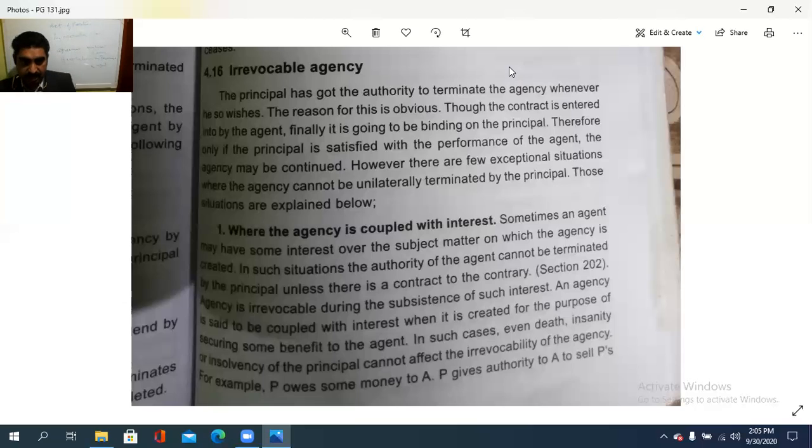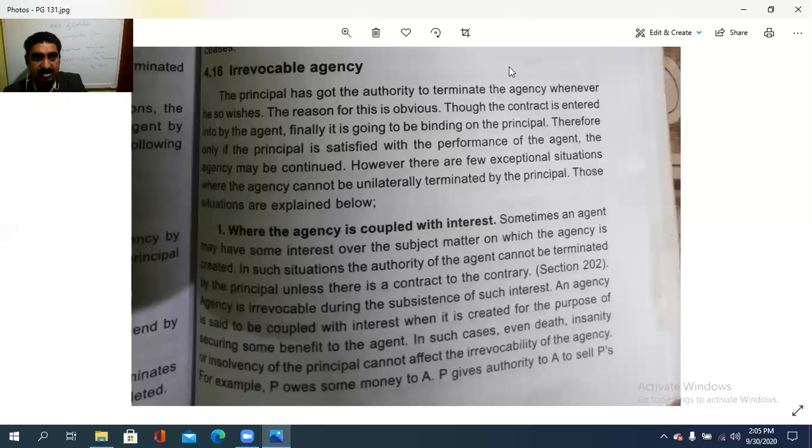That's the main content. Then, in such cases, even the death, insanity, or insolvency of the principal cannot affect the irrevocability of the agency. Even though in the previous cases we see that by the operation of law, by the death, insanity, or insolvency of a principal or an agent, it gets revoked.